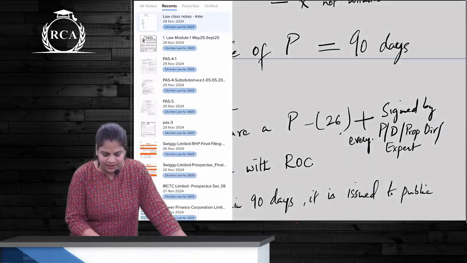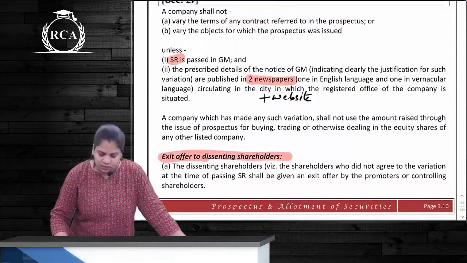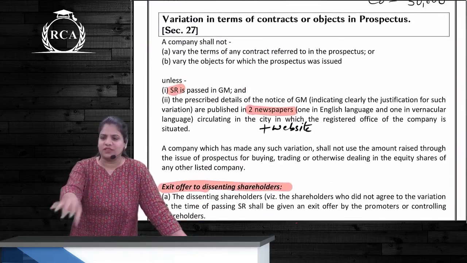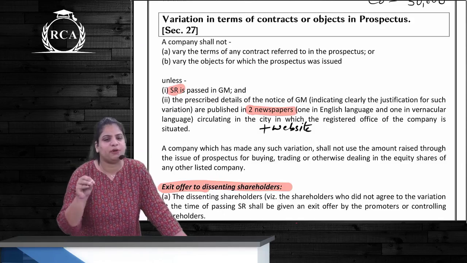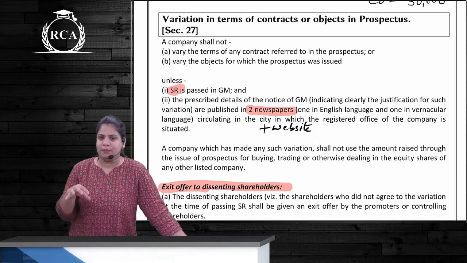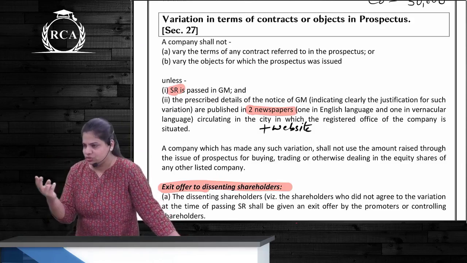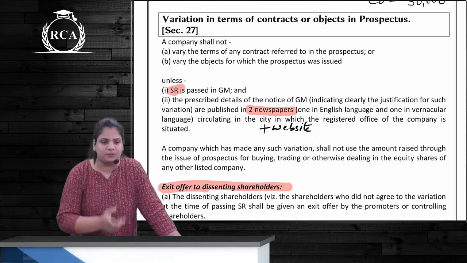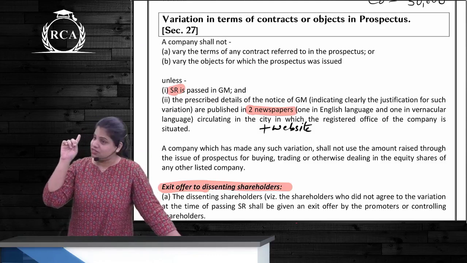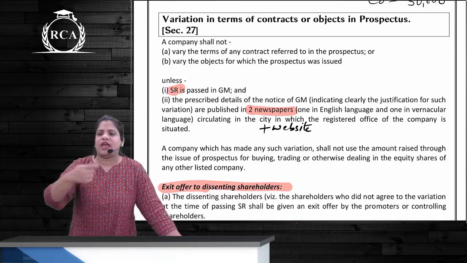Next is section 27. 27 talks about variation. Variation of the object clause, correct? Variation of terms of this issue or the object for which the prospectus was issued, correct? So what is our company actually, public or private company? Public company, which wants to make a public issue. So what it has done, given out prospectus. The prospectus will have the object, because terms and conditions of this issue, meaning where the money is going to be utilized, will be present. So company gave out prospectus.